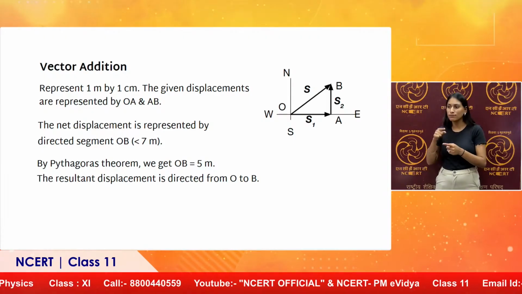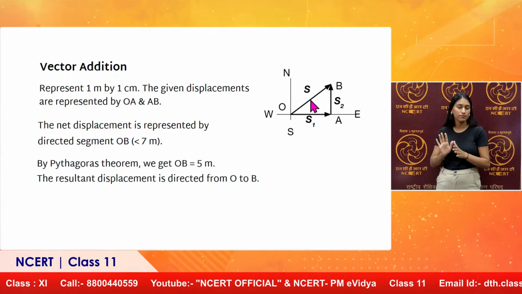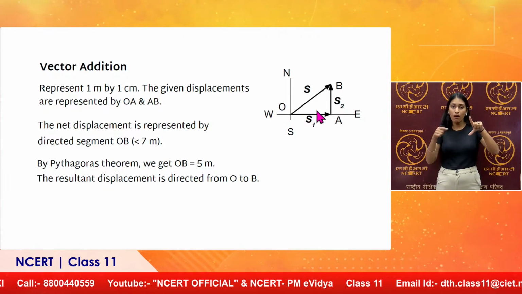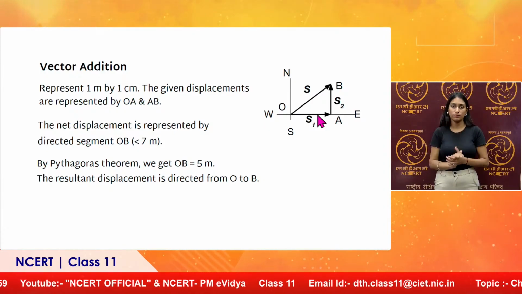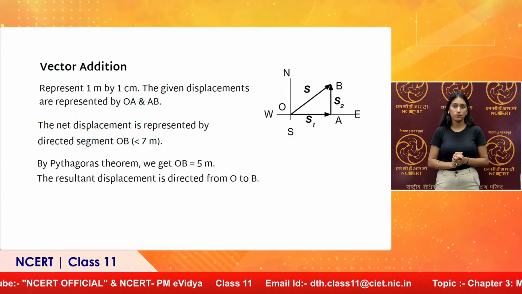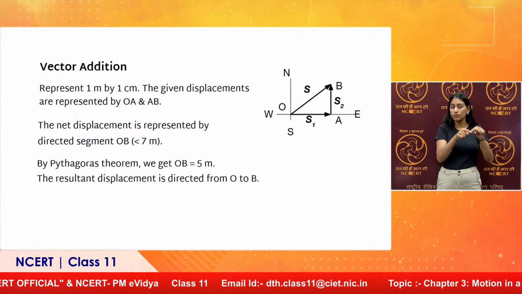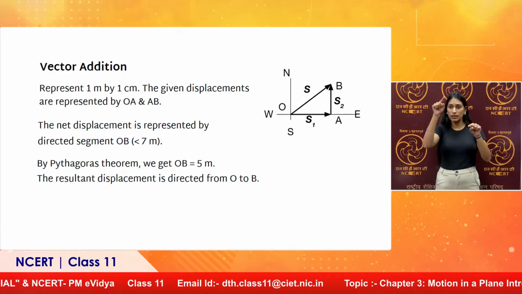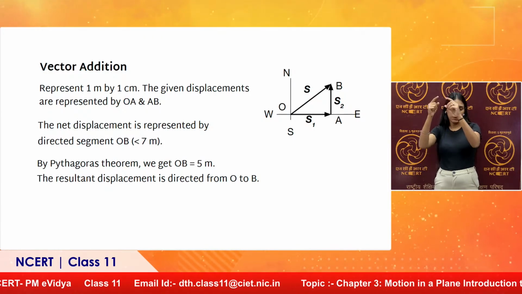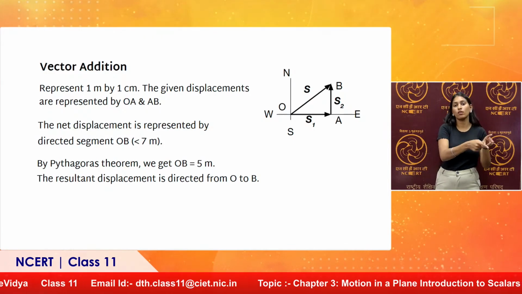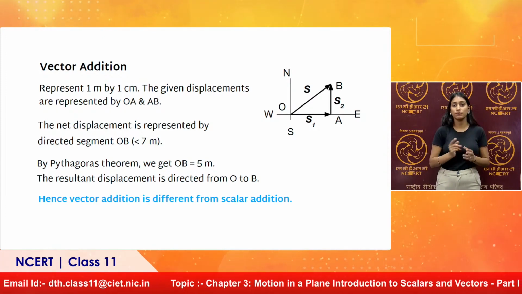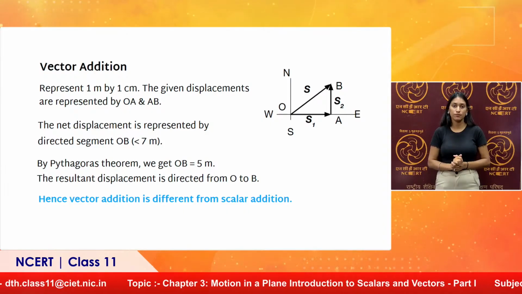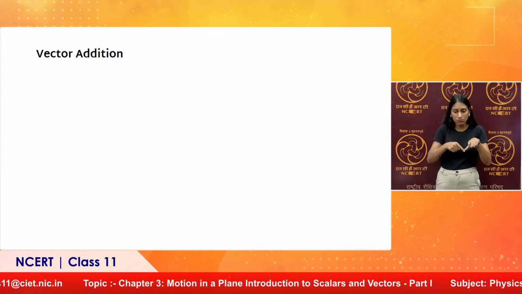You can measure the angle here at O. This angle will give you the direction, provided you have drawn a geometrically correct diagram. By geometrically correct diagram, I mean OA should exactly be 4 centimeter, AB should exactly be 3 centimeters. OB will come out to be 5, and then direction also will be given by the diagram. So, vector addition is different from scalar addition. This is our conclusion.